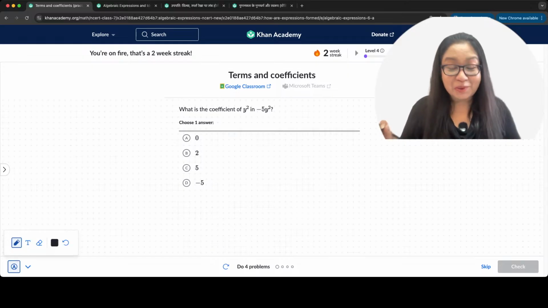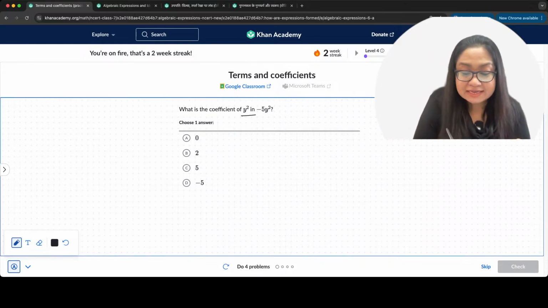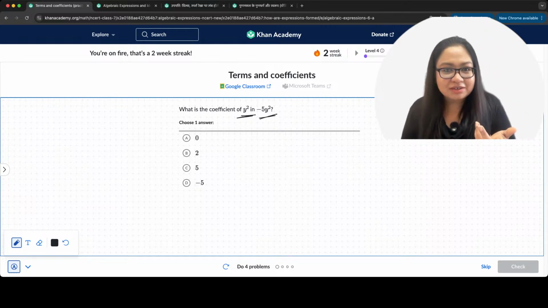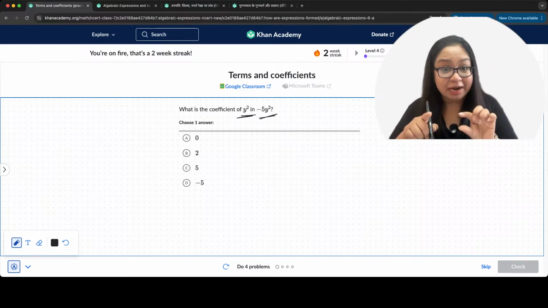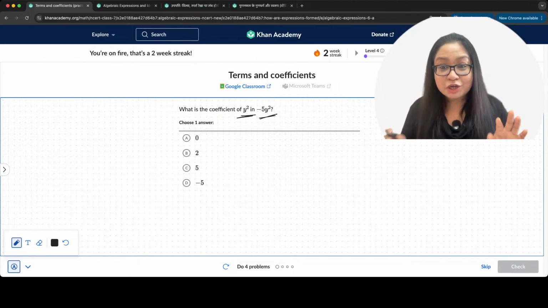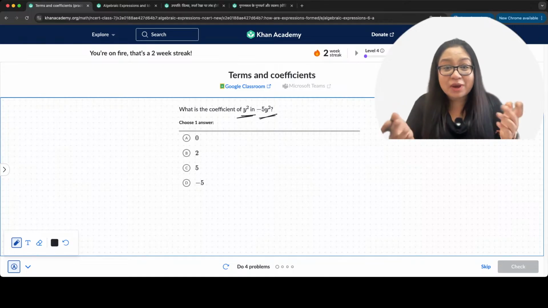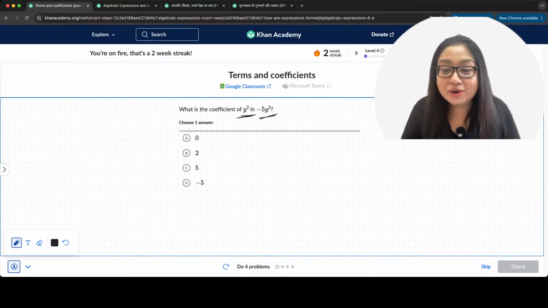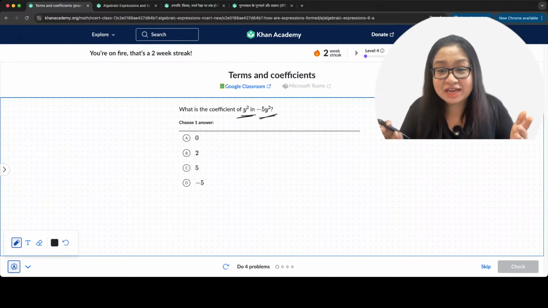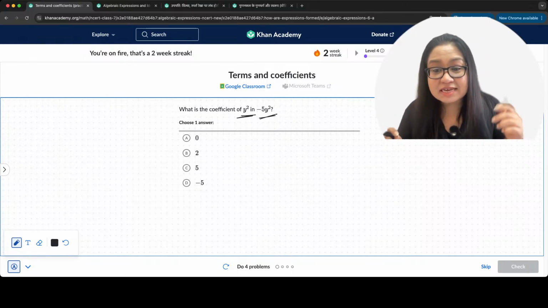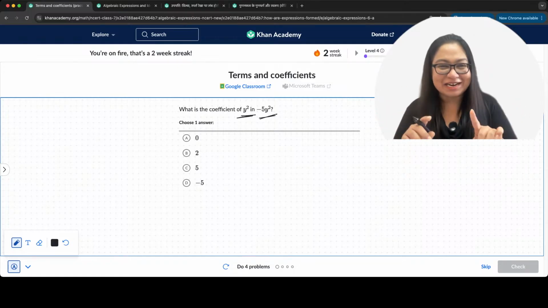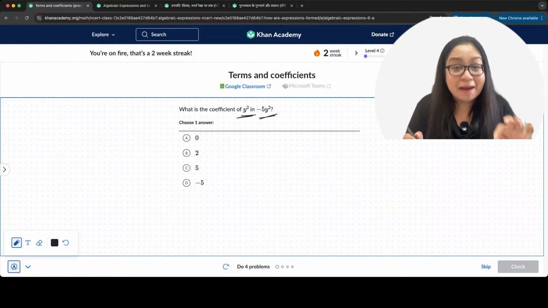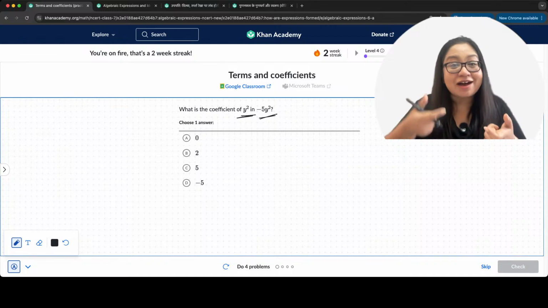All right, so what is the coefficient of y square in minus 5y square? So what is a coefficient? Coefficient is the number that is multiplied to the variable. Correct? Okay, all right, so what is the coefficient? Yes, I can see you guys are answering very correctly. Shreyan says -5, Raman says -5. Everybody gets -5, right? Yes. Which number is multiplied to the variable?